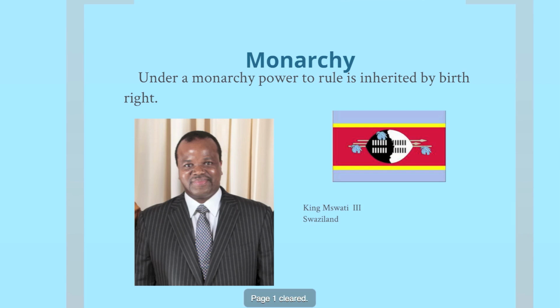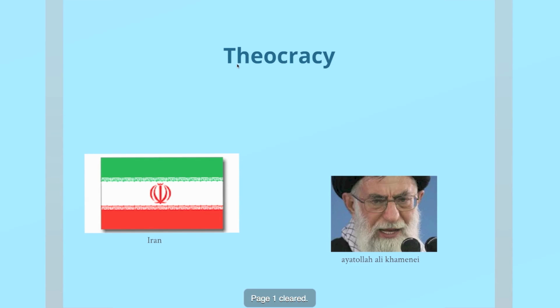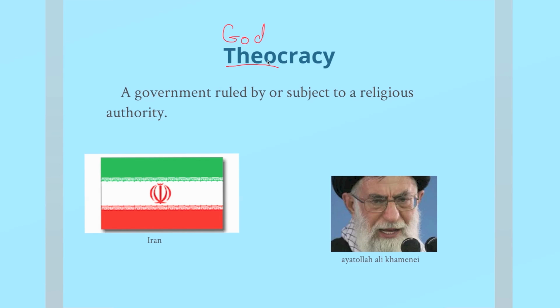So that's a monarchy. The next type of government I'd like to talk about is what's called a theocracy. Theocracy starts with the prefix theo, theo meaning God. So a theocracy is a government ruled by or subject to a religious authority. So Iran is our best modern example, and their supreme leader is called the Ayatollah.